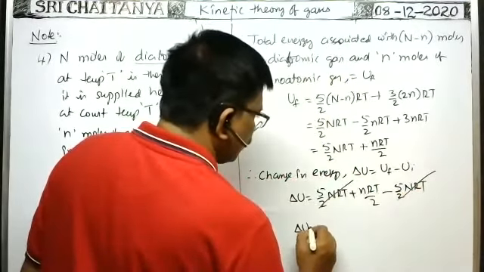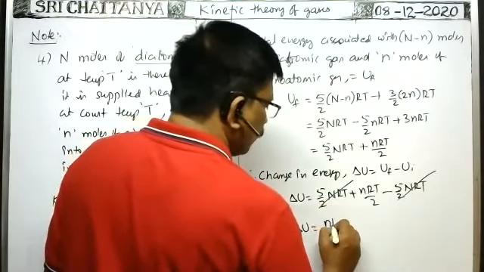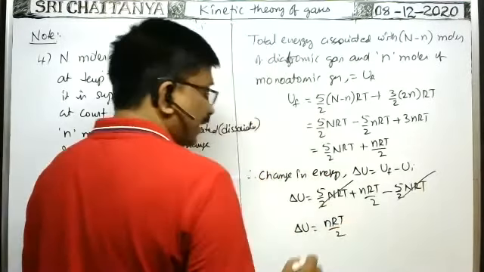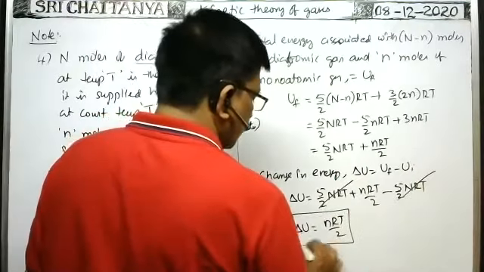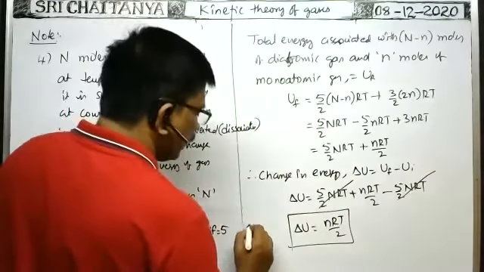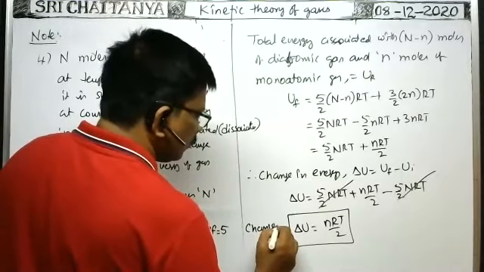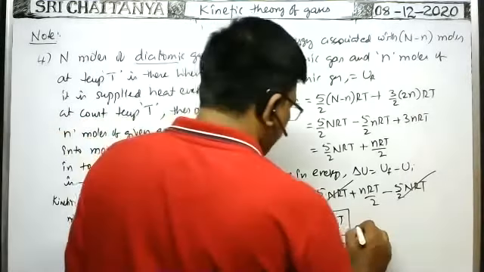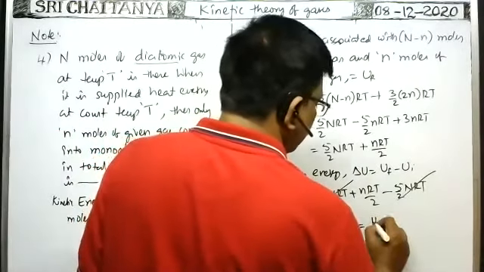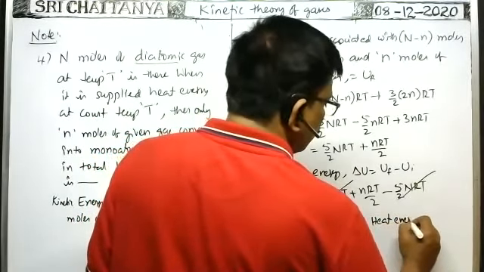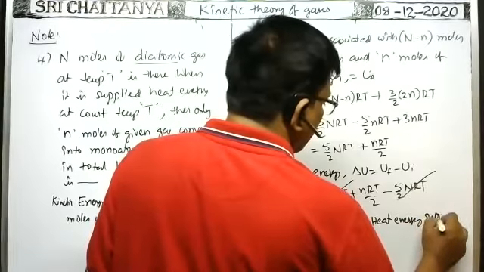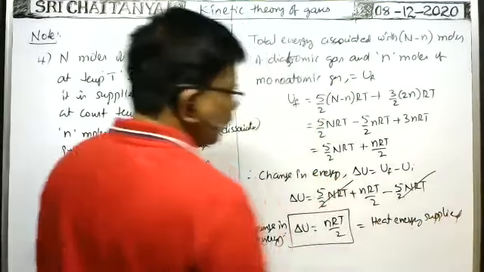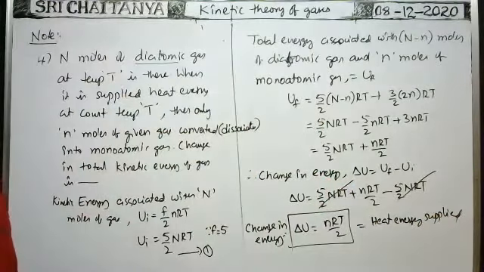Therefore, the change in energy, or heat energy supplied, is nRT by 2, because there is no loss of energy to the surroundings. So nRT by 2 is the answer.